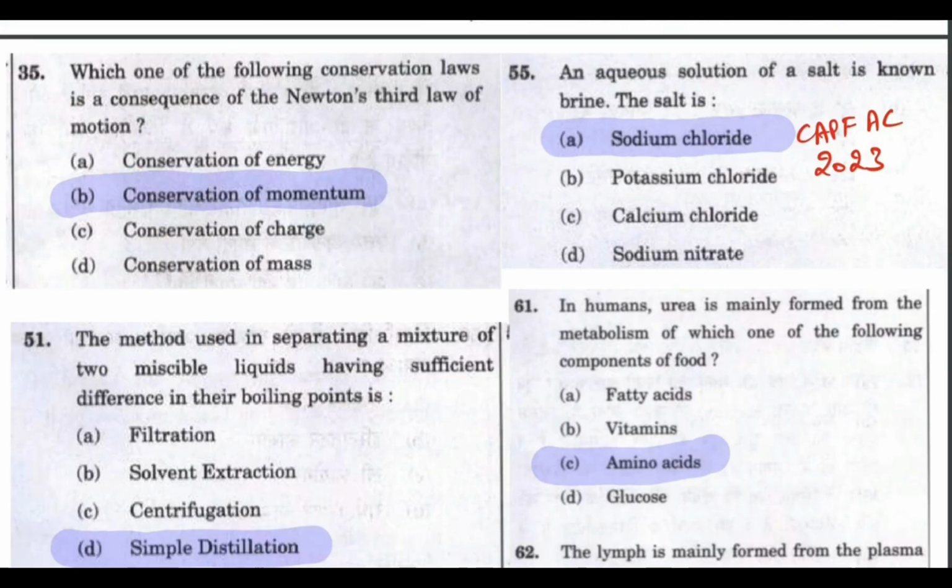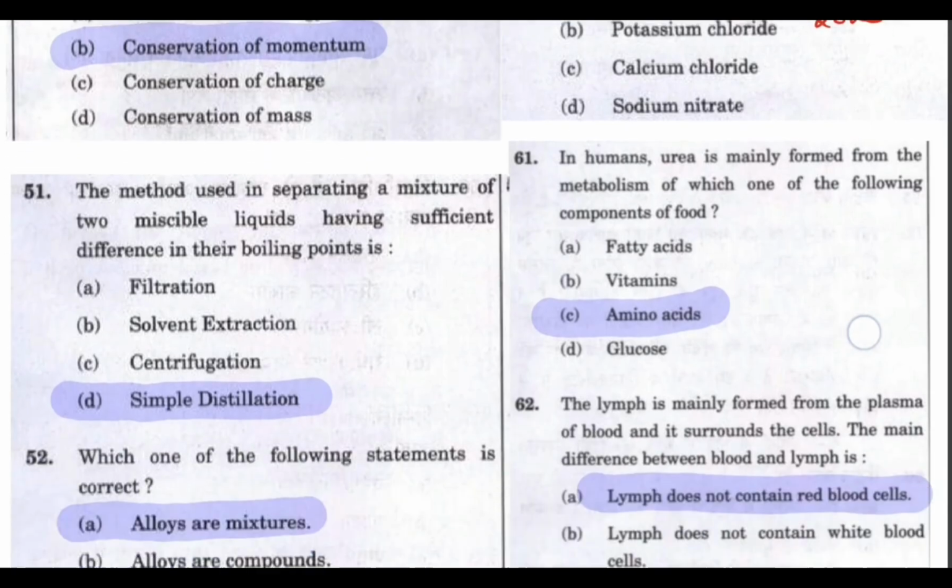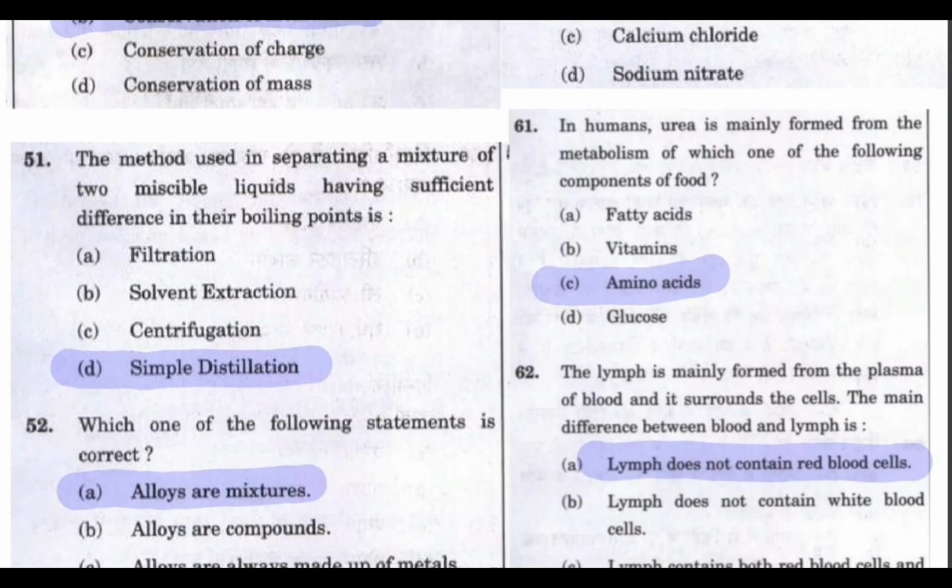Here the question is, which conservation law is a consequence of Newton's third law of motion? So it will be conservation of momentum. This also has been repeated so many times. So conservation of momentum is a consequence of Newton's third law of motion. Just remember this.